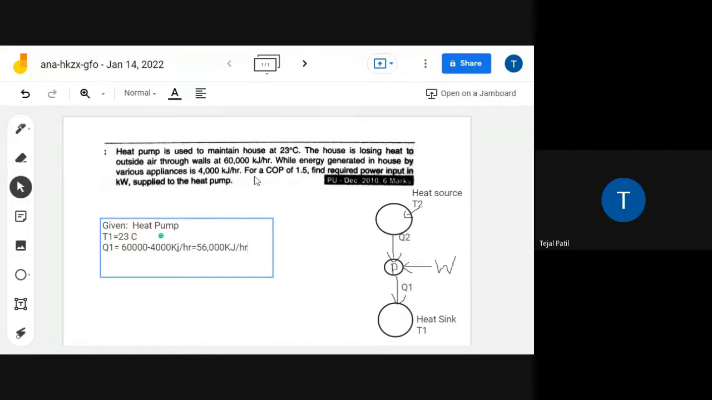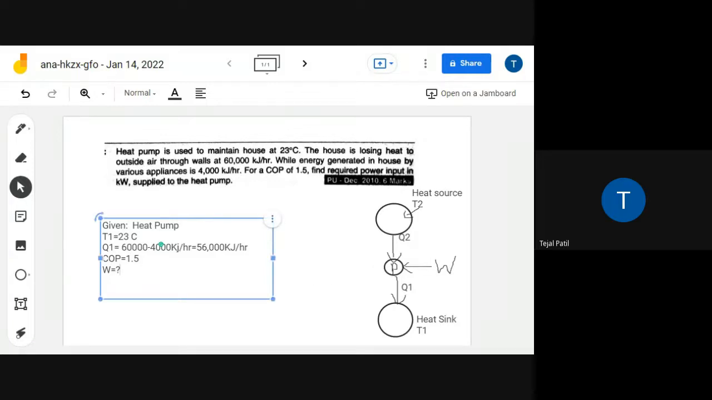Now further, what is given for the COP, that means coefficient of performance for that heat pump, it is given as 1.5. Find the required power input in kilowatt. So you are supposed to find how much work has been given to the heat pump. Okay, power input in kilowatt supplied to the heat pump. So you are supposed to find W.